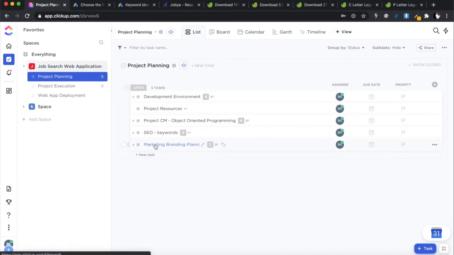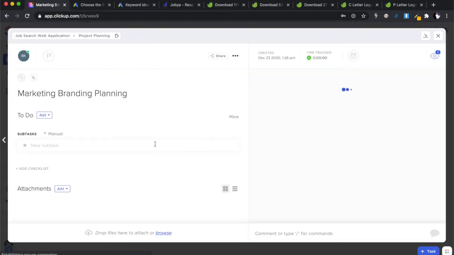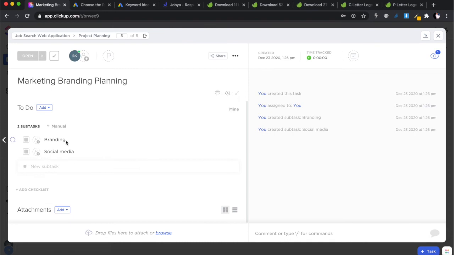And what I had in mind with the marketing and branding, there's no subtasks. So it is branding and social media. I'm not going to cover the social media in detail. You should just know, if you are doing a real project, this is the point that you want to go and open up your social media pages. You want to create a Facebook page, a Twitter page, and at least an Instagram page. Those are the minimum that you want to create, and you want to use the keyword that you've worked with.